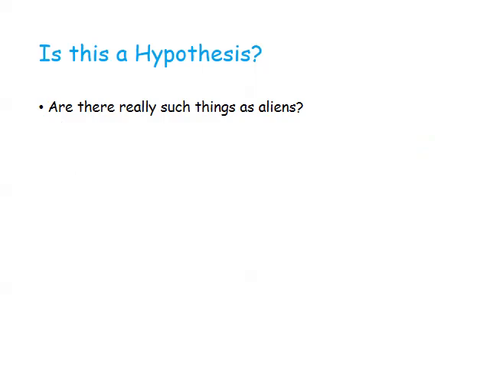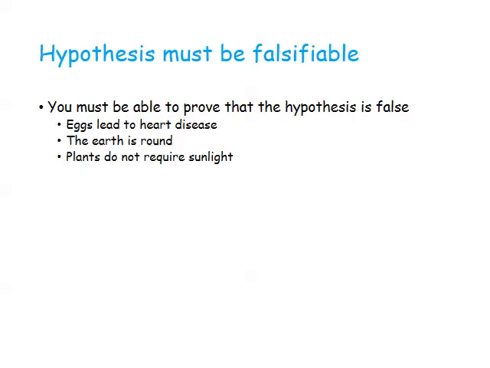Is this a hypothesis? There are really such things as aliens. Well, some of you may believe in aliens, and some of you may not, but unless we can test all the reaches of our universe and rule out that they do not exist, we can't really say for sure. A hypothesis must be falsifiable. Falsifiable does not mean false. It just means that it can be proven false by observation of results.